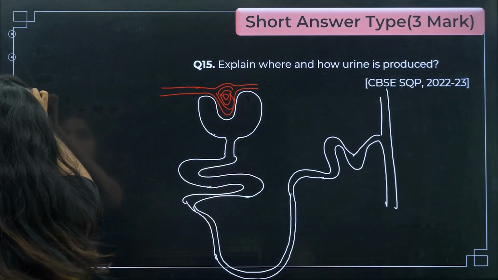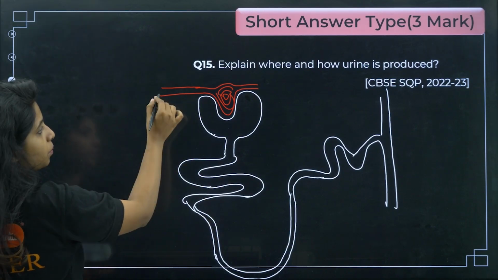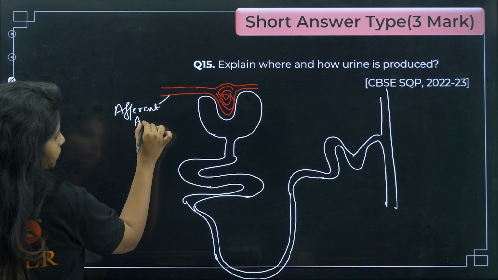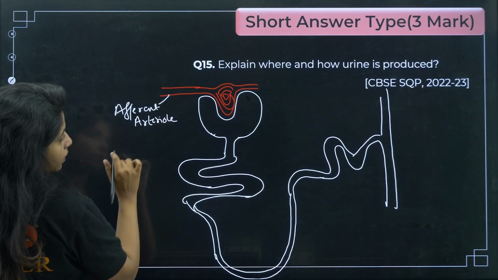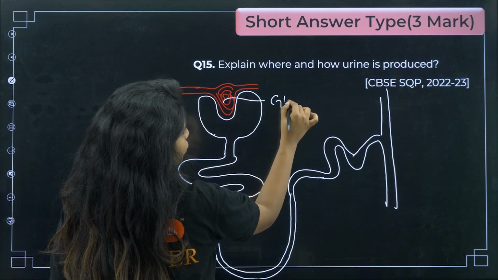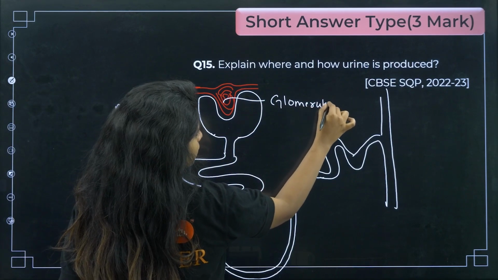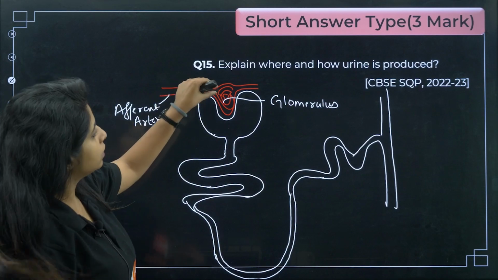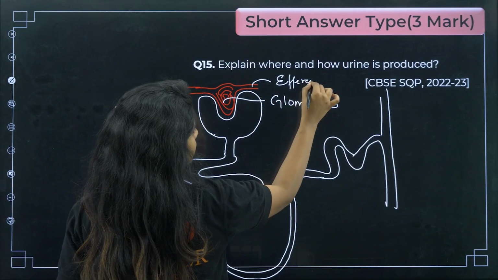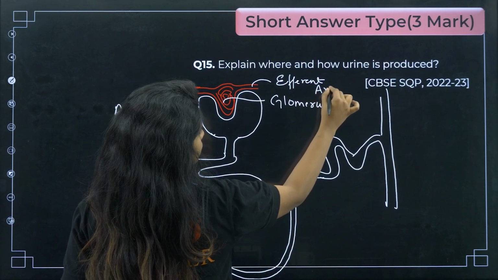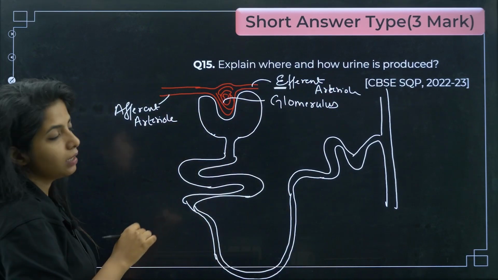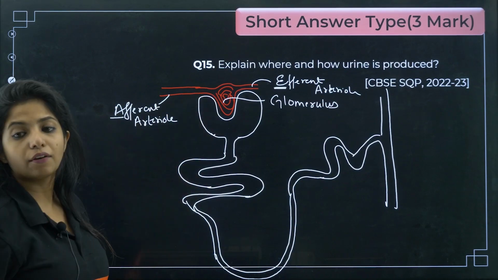So what happens? From the renal artery there is a branch coming, which you call the afferent arteriole. This makes a bunch of capillaries over here, which you call glomerulus. These capillaries open back again into an arteriole which is known as efferent arteriole. E for exit, you can remember like that. So they are exiting, this is why it is efferent. They are coming, so it is afferent.